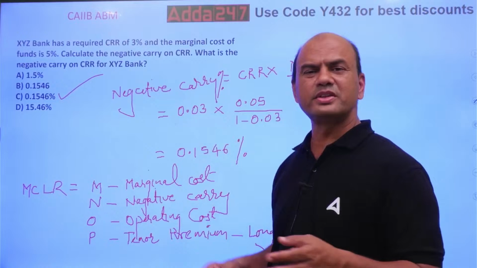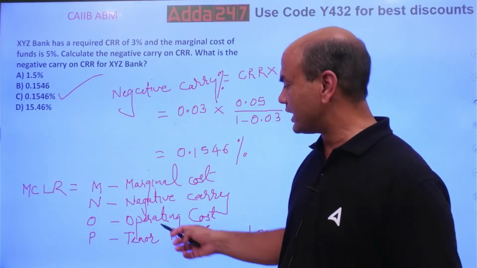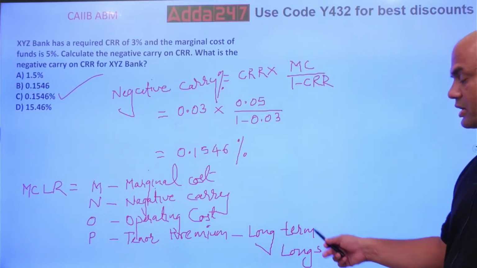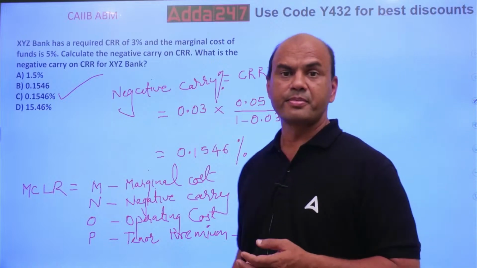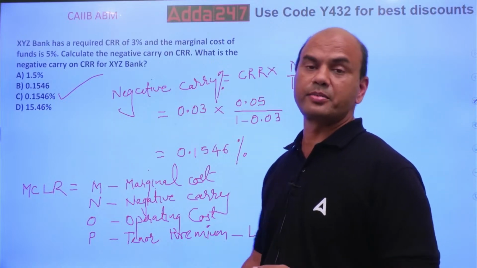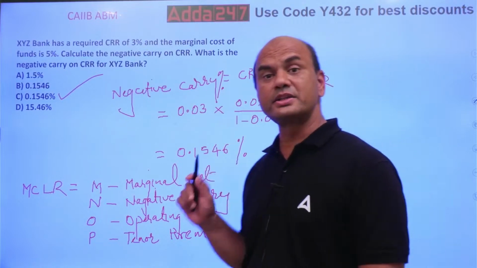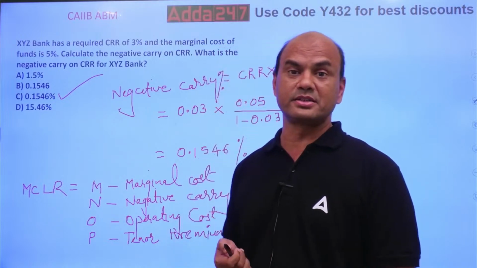Operating cost means all your salaries, electricity bills, day-to-day working. Tenor premium is always for longer term loans. Always remember, whenever you give long-term loans of 10 years and above, it always carries a tenor premium. So this was an important session for your financial statement analysis for this ABM.